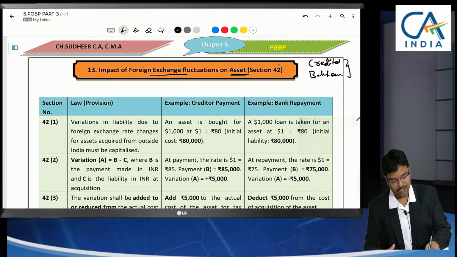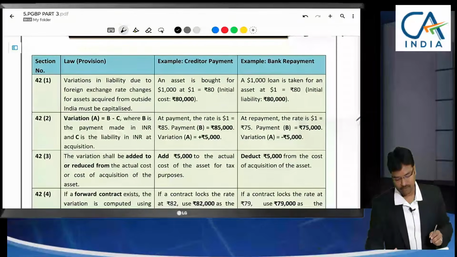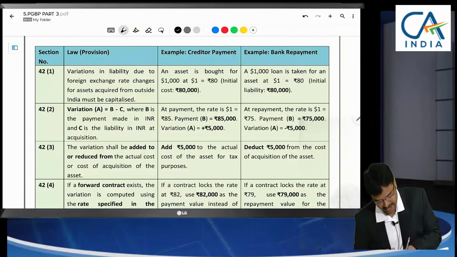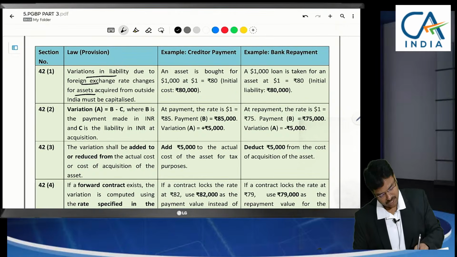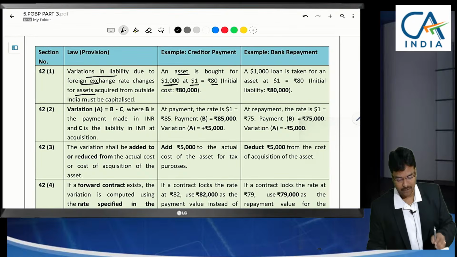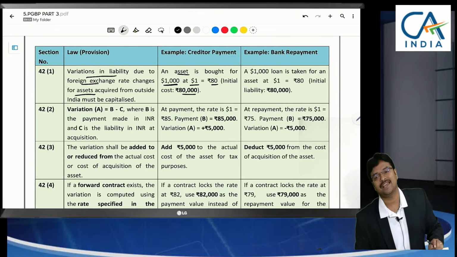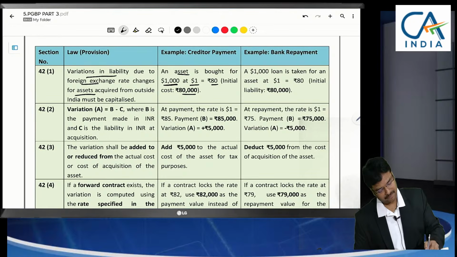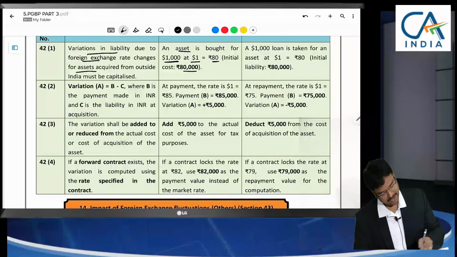Asset exchange fluctuations, section 42. What is this section specifying? Variations in liability towards an asset payable in foreign exchange. See, at the time of purchase $1 is 80 rupees, and I have imported a $1,000 asset. So 80,000 is the cost which we are recognizing. Later, at the time of repayment, it was 85 rupees per dollar.